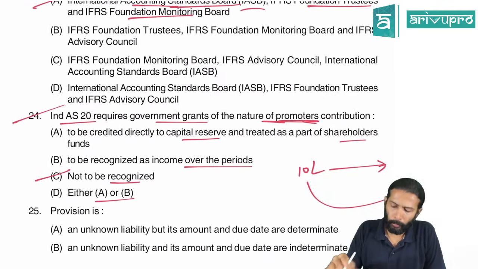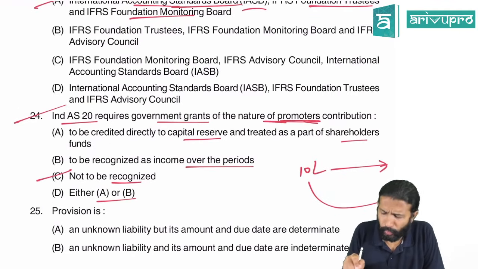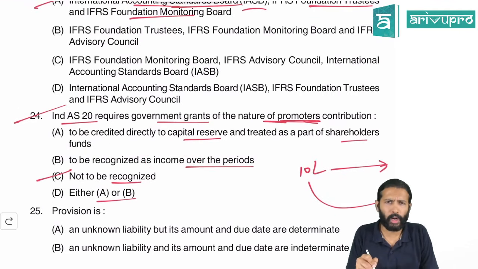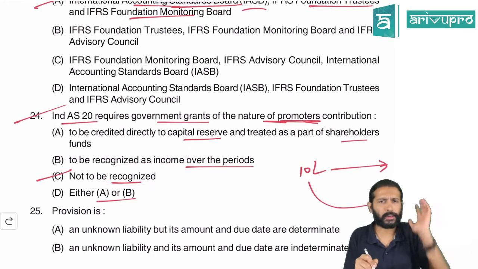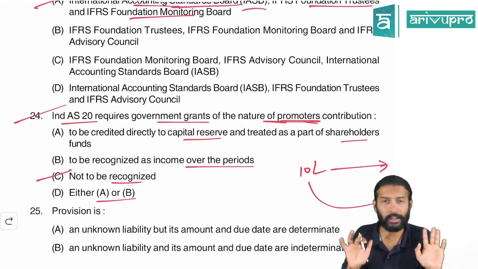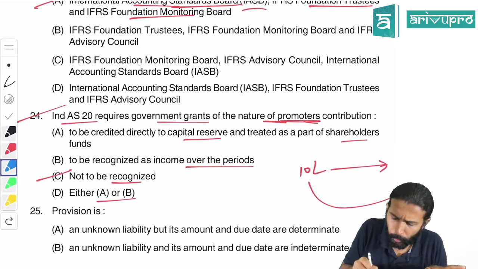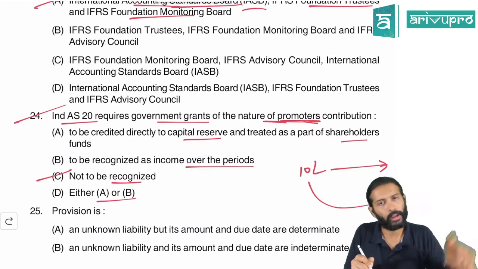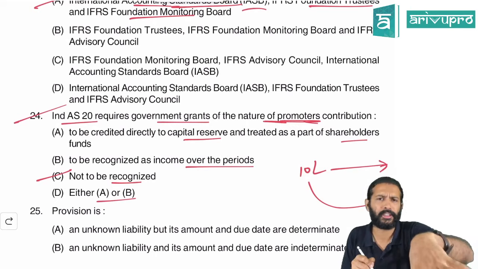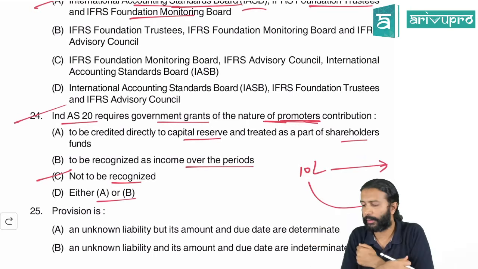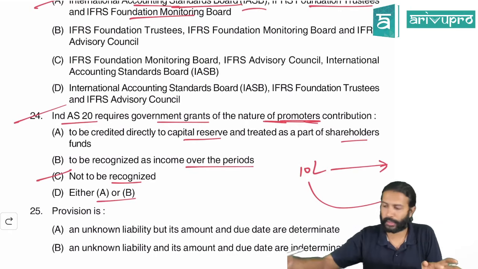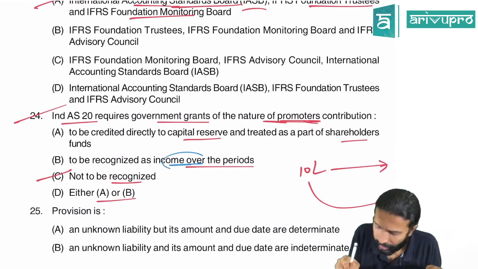So the most appropriate answer in my view would have been B for Bengaluru. But it is debatable. They have given C as the guided answer, not to be recognized. I personally don't agree with this. I feel B would have been much more appropriate because you will recognize it. The only question is, will it go to P&L immediately, or will it go to income or P&L over a period of time? So in my opinion, this is a better option.